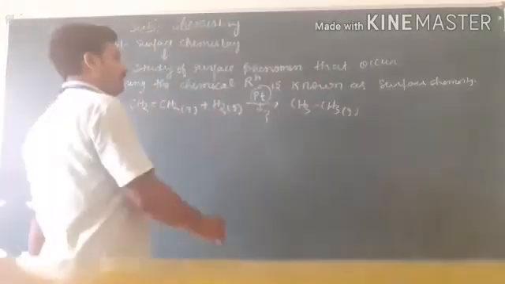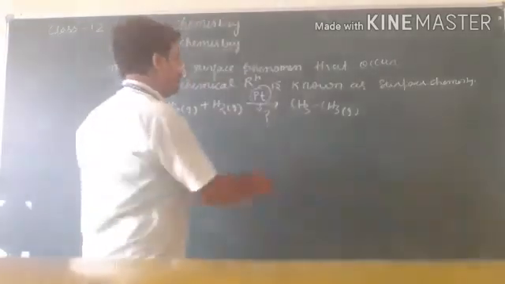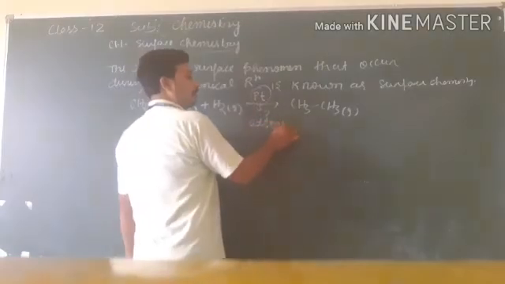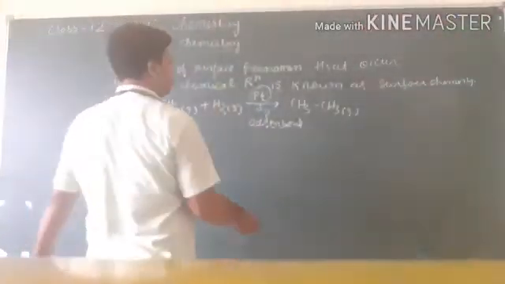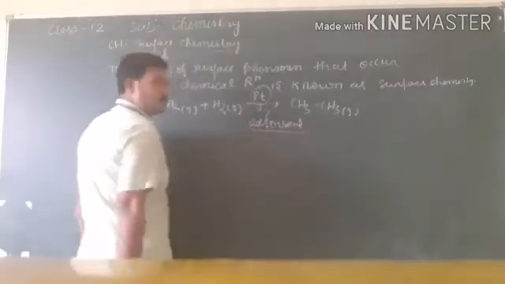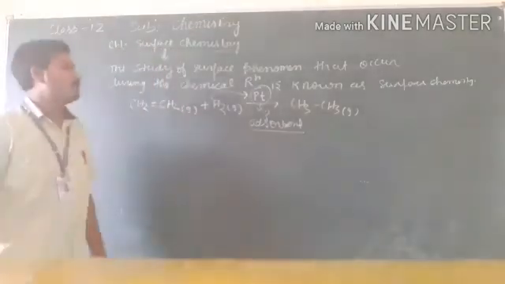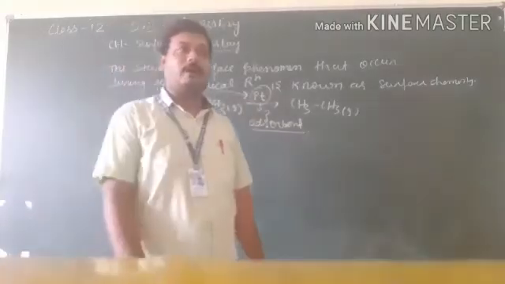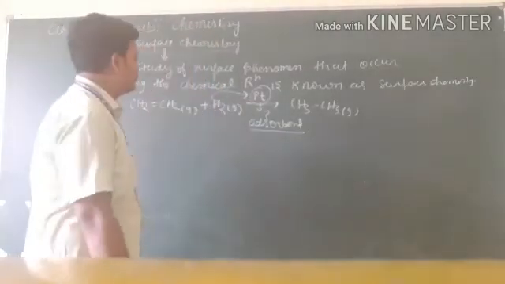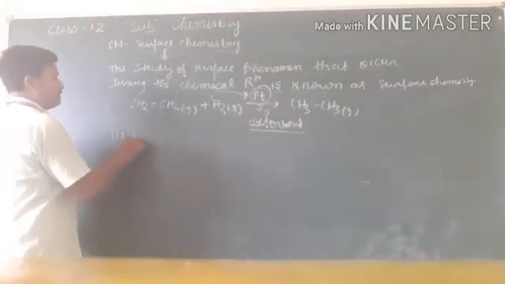But really, here this platinum is a catalyst. Here it behaves as an adsorbent. And this hydrogen gas adsorbs over this platinum. So guys, when the hydrogen gas adsorbs over this platinum, the rate of reaction becomes fast. So the first phenomenon regarding this is adsorption.